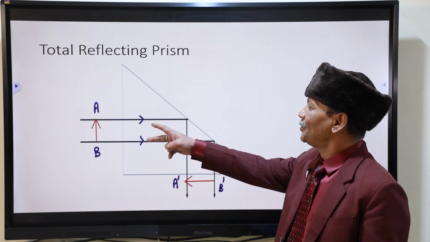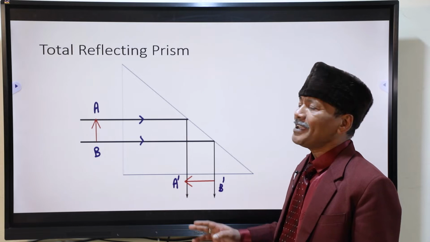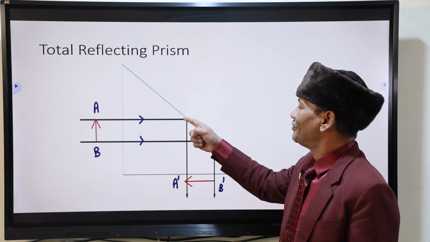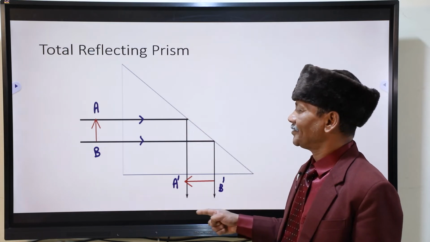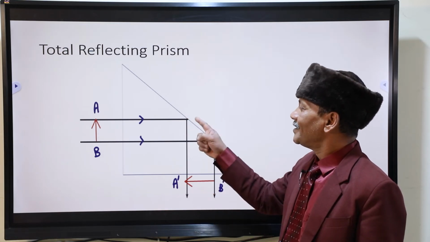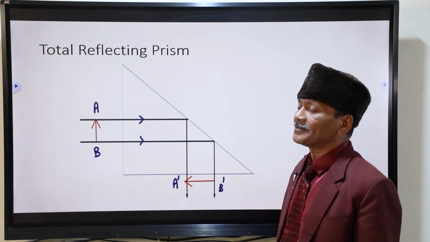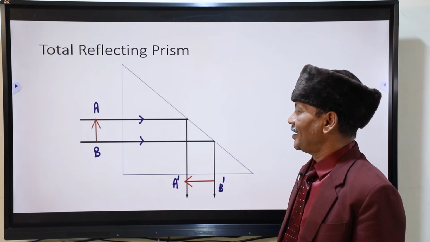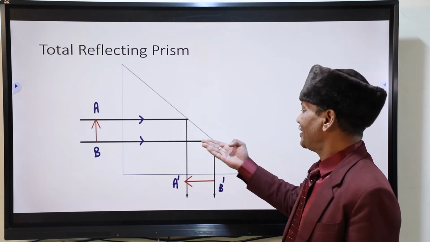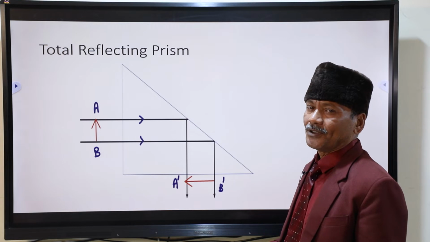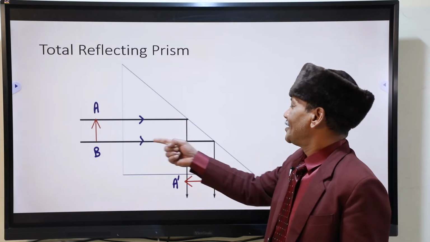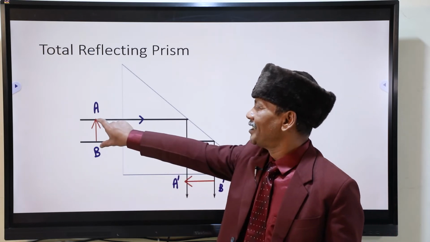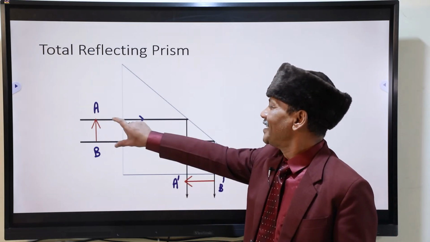Now we have taken two rays. Same thing is happening here. You can see for one ray, just now you have seen, this is coming down under the condition of total internal reflection. For other ray, it will follow the same thing. It is coming here, coming down. Now you imagine, this is the object from where rays are coming.